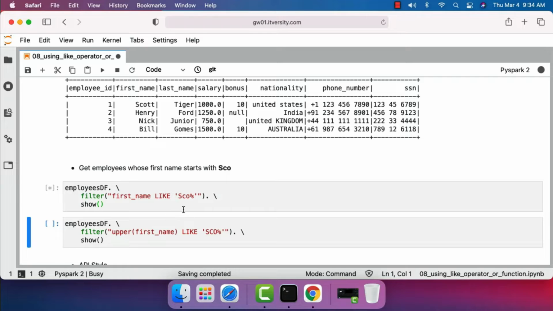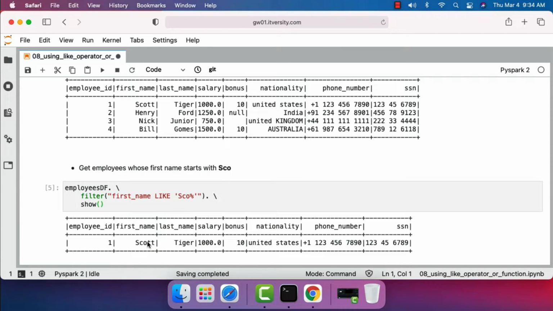You can see the output here. It returns only one record, which is this one. You can see there is SCO at the beginning. Many times we might have data in mixed case in different records. For example, first name for some records might be in uppercase, for some records it might be in lowercase. We might want to perform case insensitive search, which means as long as it has characters such as SCO at the beginning, whether the case is uppercase or lowercase or mixed case, it shouldn't matter.